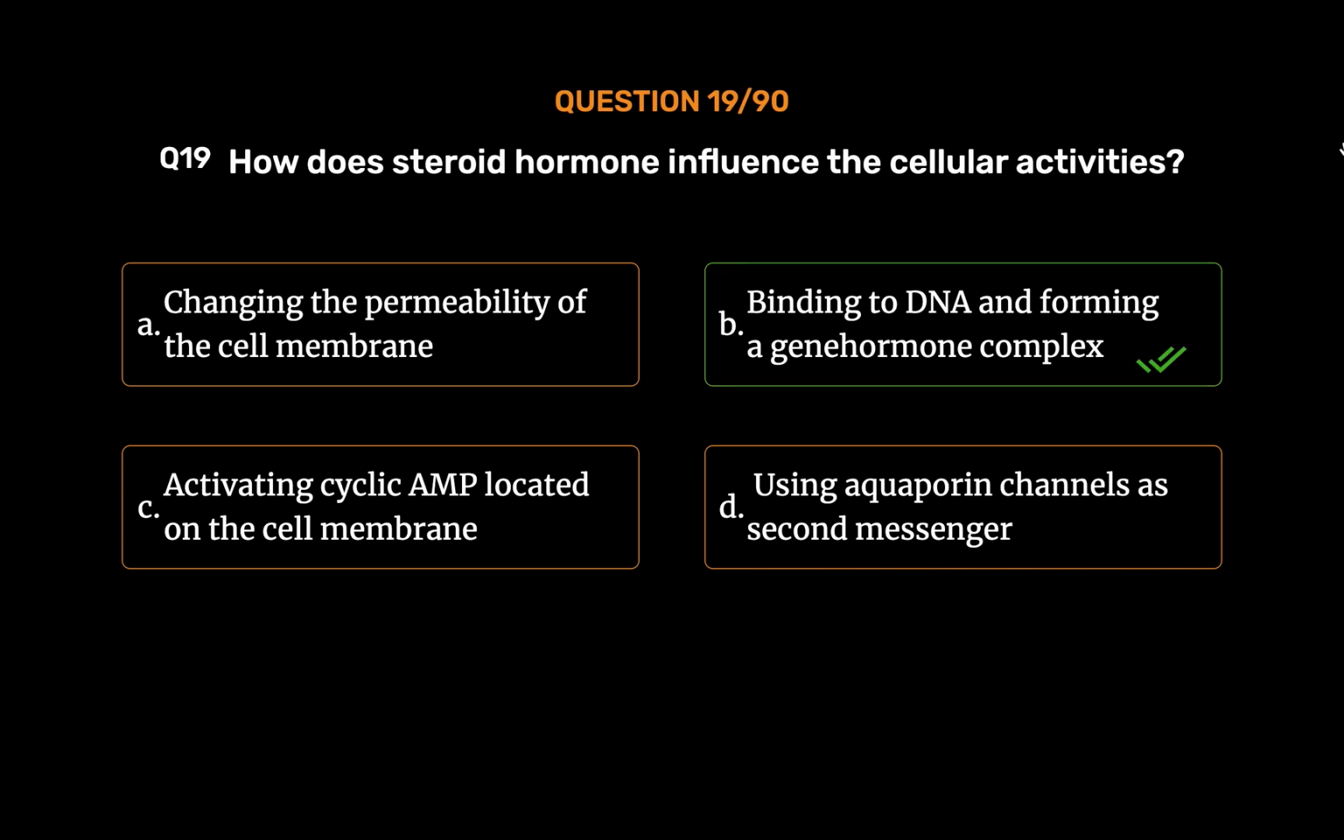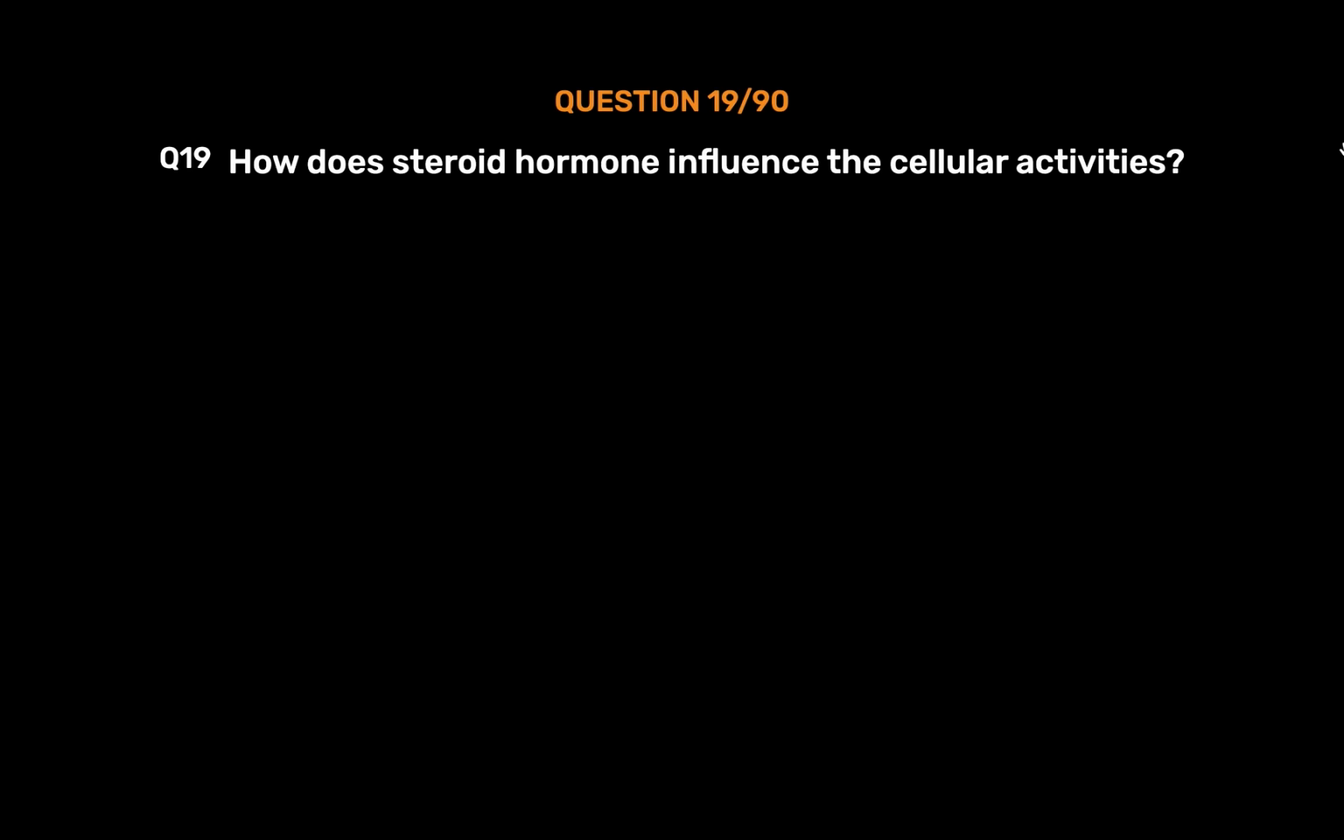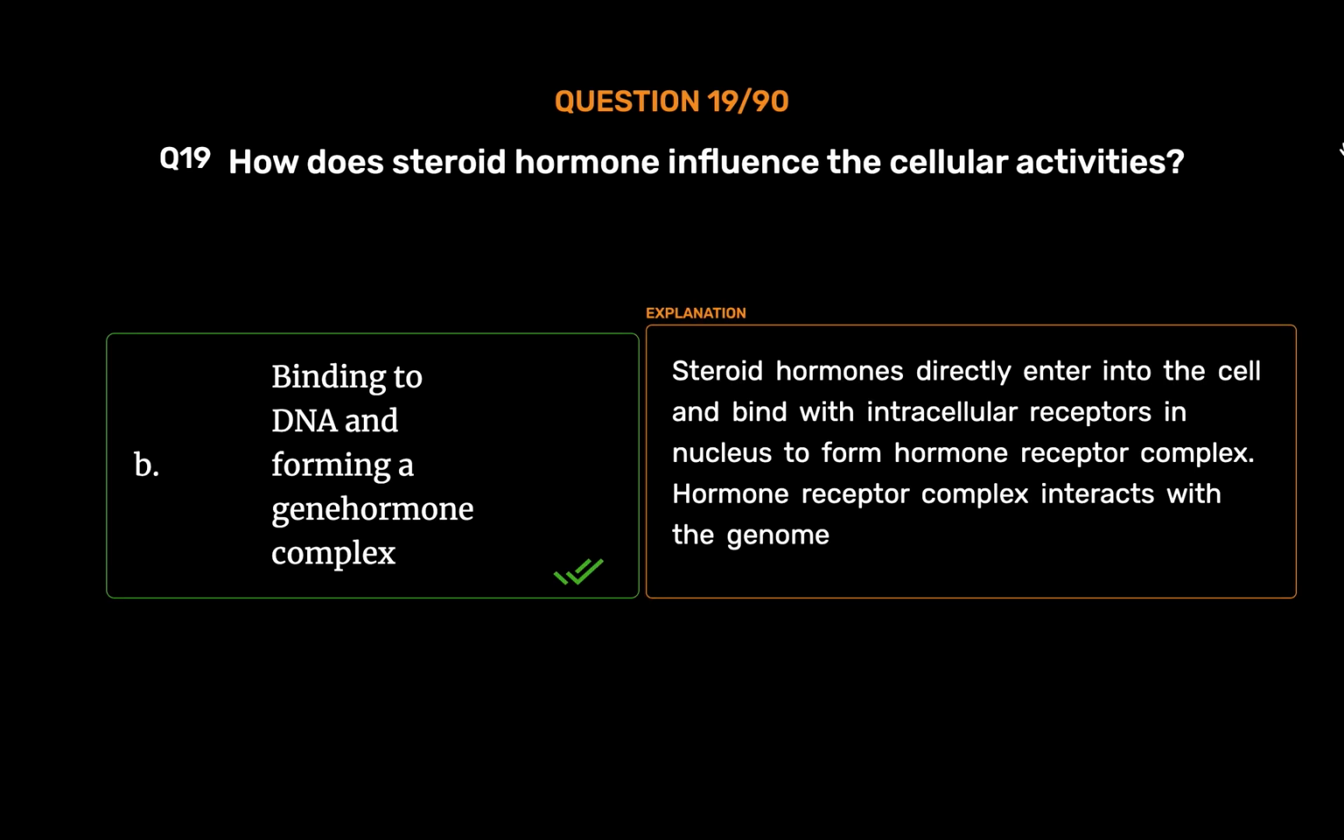Binding to DNA and forming a DNA hormone complex. Steroid hormones directly enter into the cell and bind with intracellular receptors in nucleus to form hormone receptor complex. Hormone receptor complex interacts with the genome.